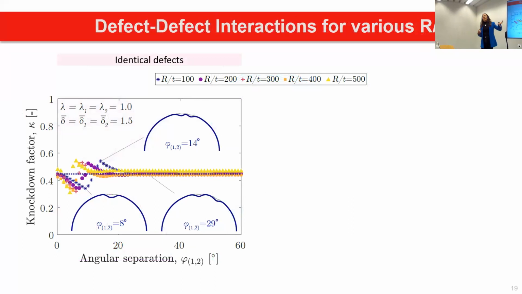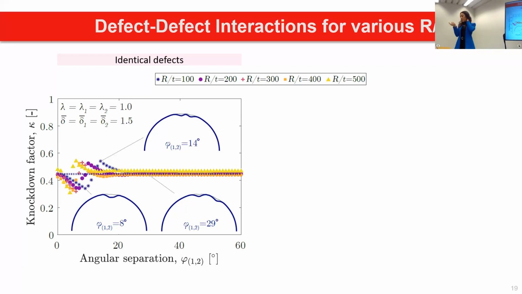All right, so we started by having identical defects. We explore and vary the thickness relative to the radius. And what we see is that in all of the cases, we have this non-monotonic behavior where we have weakening, strengthening, and then plateau. But as we increase the slenderness ratio, which means that our shells are thinner, the interaction regime is shifted a little bit towards the left, like this peak; the onset of the plateau is a little bit shifted.